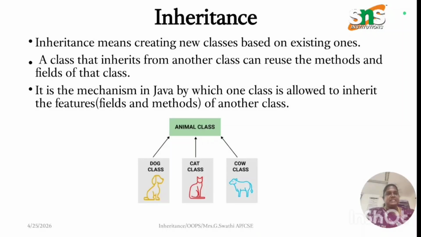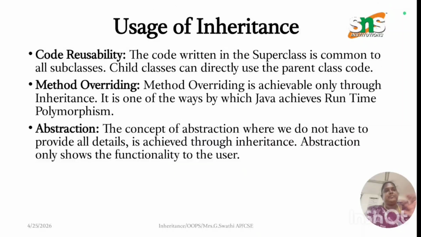Here we have an example: Animal is a class; dog, cat and cow are subclasses. This is inheritance. The usages of inheritance are code reusability, method overriding and abstraction. Code reusability means the code written in a superclass is common to all subclasses. Child classes can directly use the parent class code.